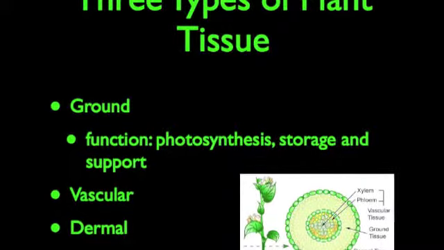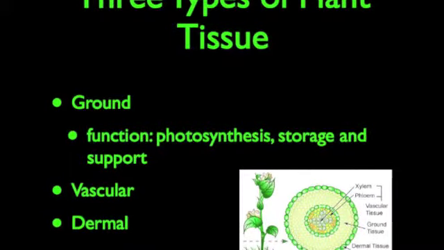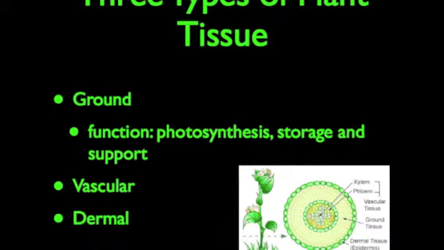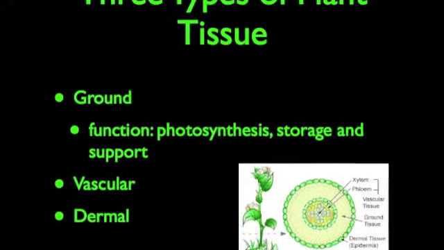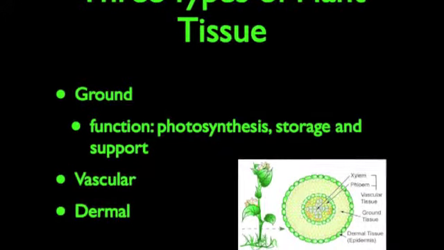There are three different plant tissue types. They're all found in either the shoot or root system. The first one is ground tissue. The main function of the ground tissues include photosynthesis, storage, and support. Then we're going to have vascular and then dermal.